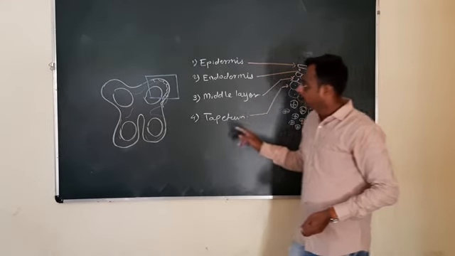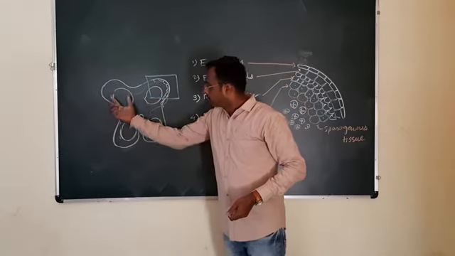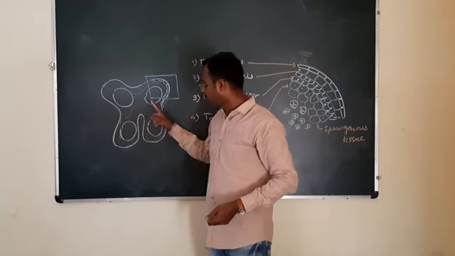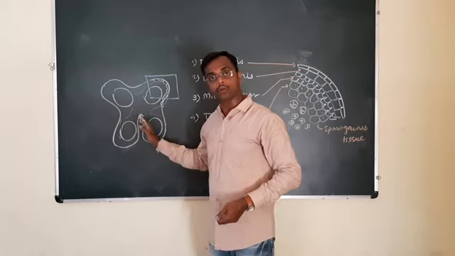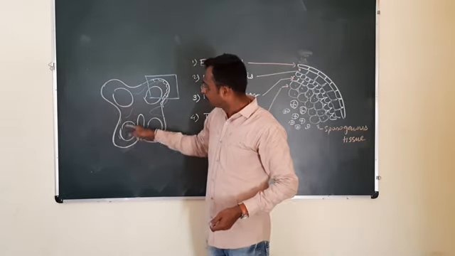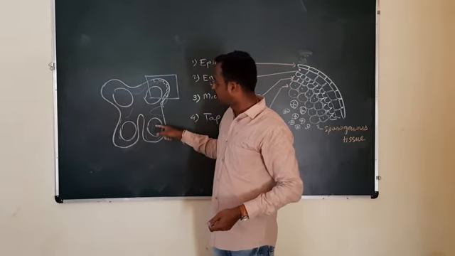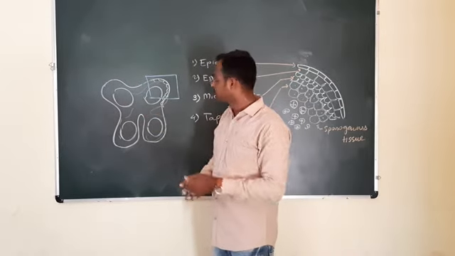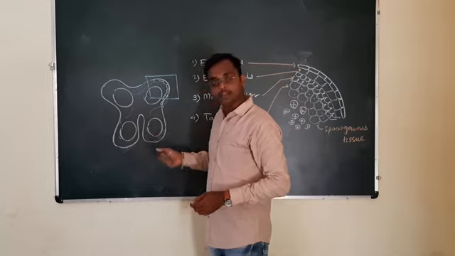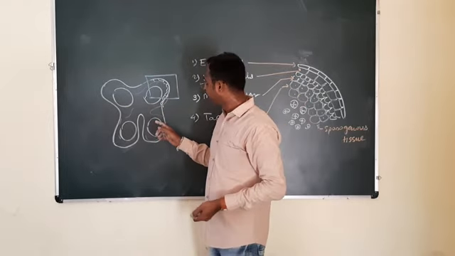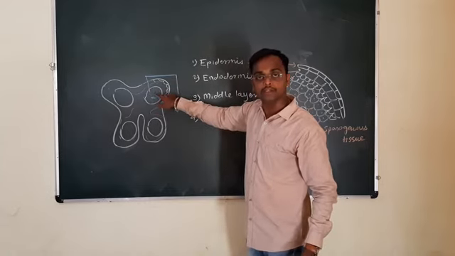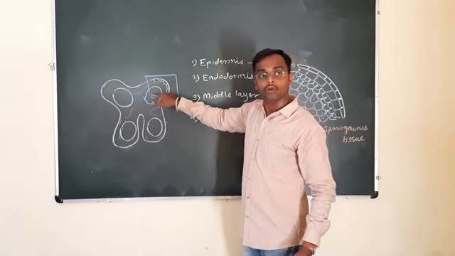Structure of anther. This is dithecous anther, TS of dithecous anther. This is first anther lobe, this is second anther lobe. Each anther lobe contains two sporangium or pollen chambers. Hence the anther is described as tetrasporangiate. Sporangium is the site of pollen synthesis.